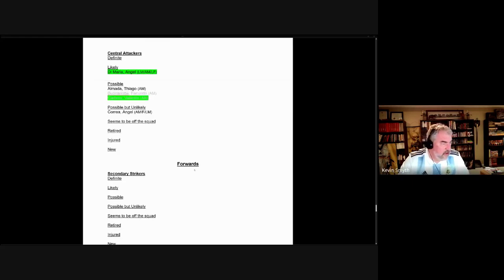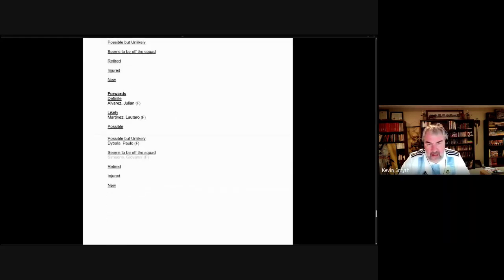Okay, on to forwards, and we have a definite candidate in Julian Alvarez, and he was selected. A likely candidate in Lautaro Martinez, and he too was selected. And that's it. We had a possible but unlikely candidate in Paulo Dybala, who was not selected for the squad.